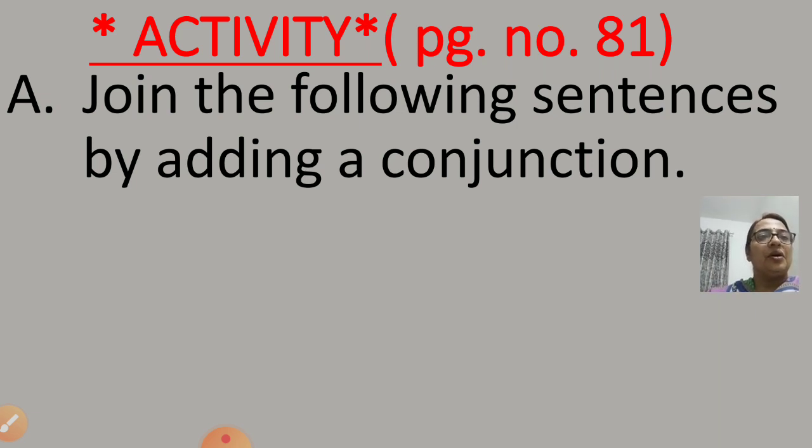We have to write the answers by joining the sentences with the correct conjunctions. We are going to solve 5 questions today in today's video, and 5 you have to do on your own in the book. Okay? Fine.